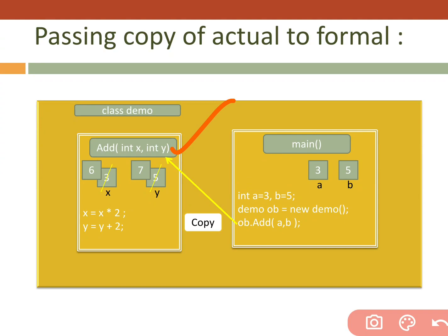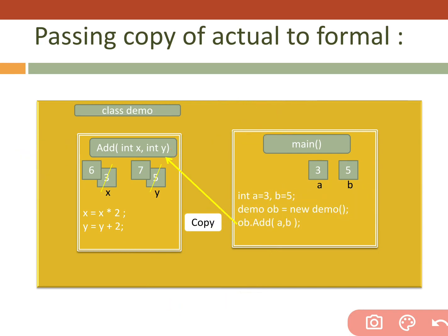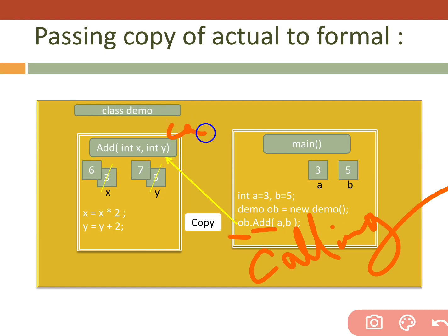Main is a static function, and this one is a non-static function, meaning I have not written static here. See what happens when we call a function from static to non-static: we have to create an object of that class. I have created the object and I'm going to call that function. This one is the calling function and this one is the called function.